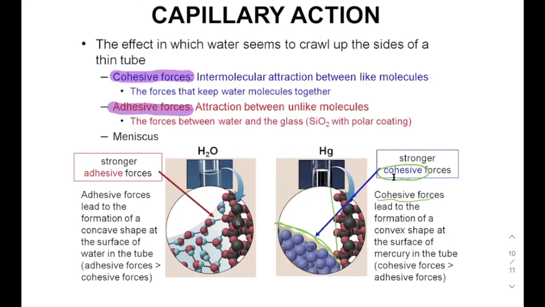What happens is the forces between the silica in the glass and the water are attractive. And so we end up having this concave shape here, where the water really likes to interact with the silica and it spreads out. We have this shape right here at the edge when water is in a thin tube, and this shape right here when mercury is in a thin tube. That is because of the forces between the glass and the water. Cohesive forces exist because the mercury likes to hang out by itself away from the water. This line that I'm drawing here with the water and here with the mercury is called the meniscus.